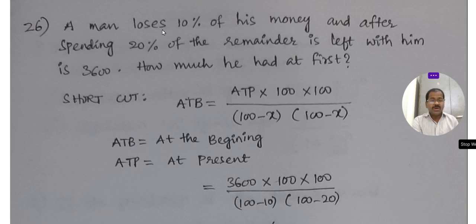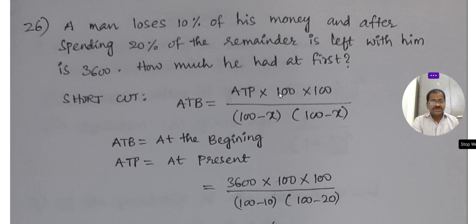left. A man loses 10% of his money and after spending 20% of the remainder, 20% is left with him, that is 3600. How much did he have at first?